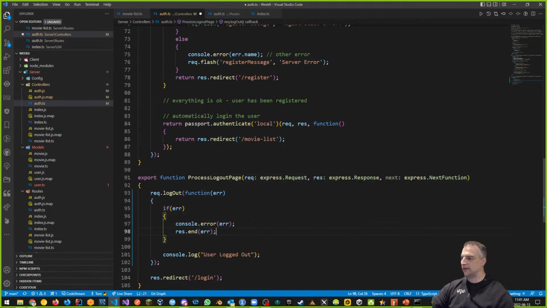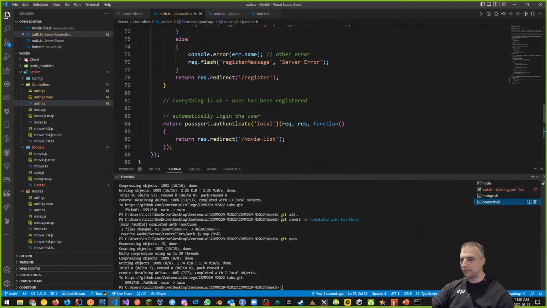Why? Because if I don't do this part, I want to stop everything if there's a problem logging out, because maybe there's a problem with the server or something else like that. And I think this is what it's wanted me to do. Something like this. Save. All right, let's go back up here and put this up on GitHub.